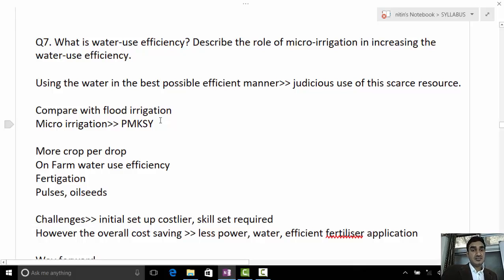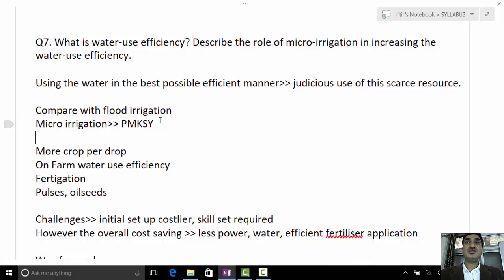Though this question asked till here, I will suggest you write challenges. Challenges in adopting micro irrigation. What could be the challenges? Initial setup is costlier and it requires a specific skill set as well. Then flood irrigation, right? Then extension services. Then in the conclusion part, in just 1 or 2 lines, write about the solution.